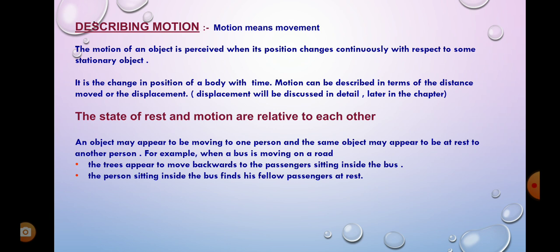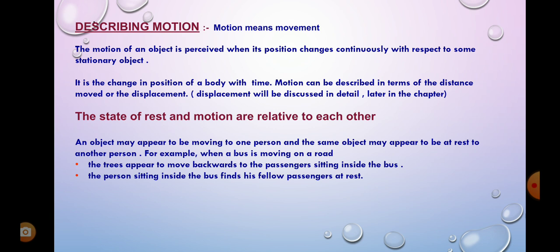So the motion of an object is pursued when its position changes continuously with respect to some stationary object. Here we are going to consider the reference point. To understand motion, we are going to study it by using a stationary object, or reference point, we call. So it is a change in position of the body with time.